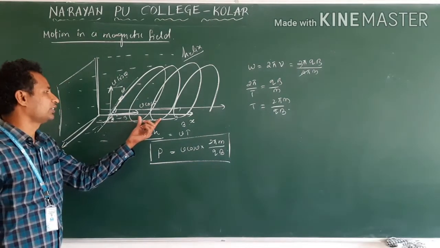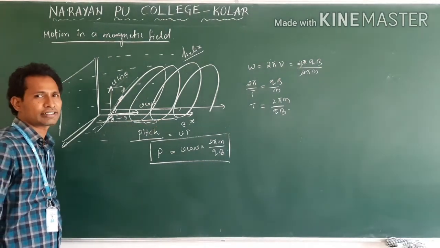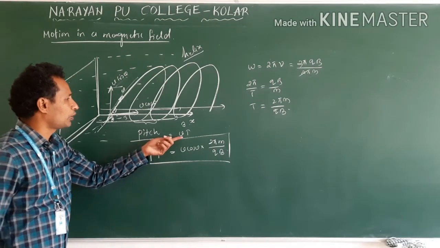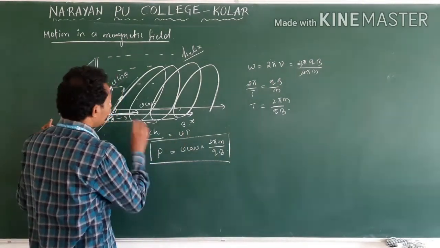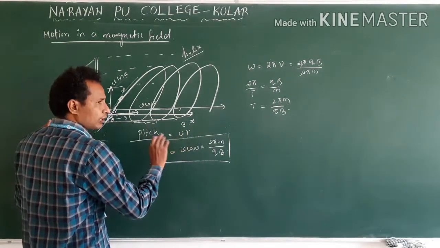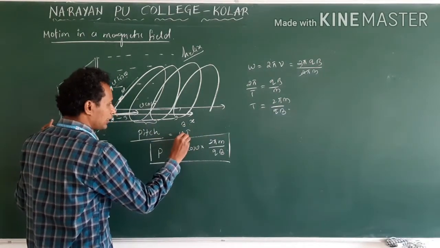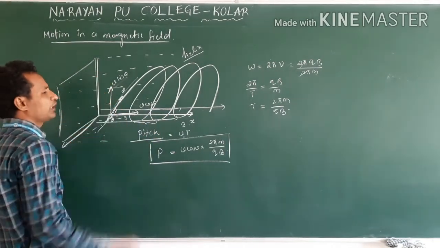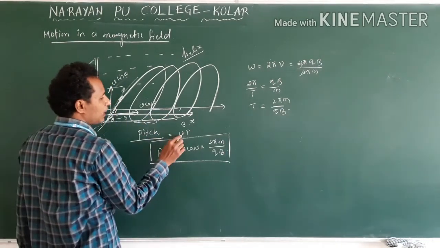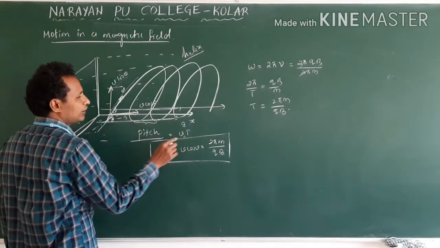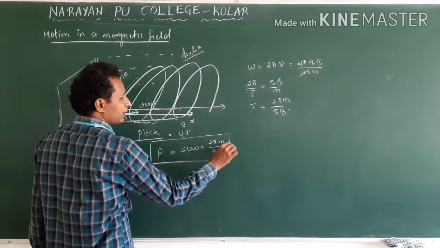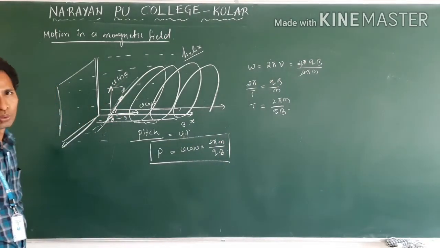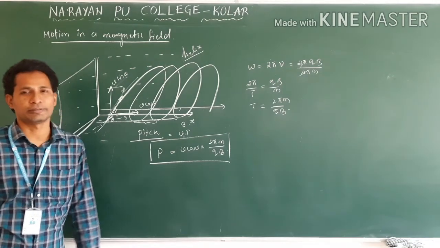The distance traveled from one turn to another turn we call the pitch. For the pitch, we have a horizontal component, which means the parallel component, which is along the x-axis. The perpendicular component means perpendicular to the x-axis. Clear? So this parallel component is v cos theta, into t. Already we derived t, so the formula is v cos theta times 2 pi m by q B. This is the pitch formula.